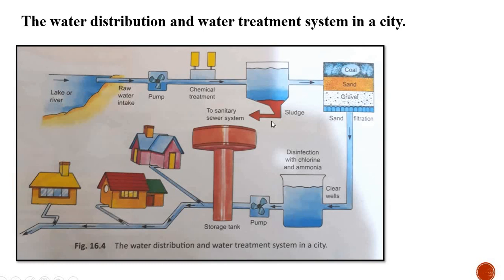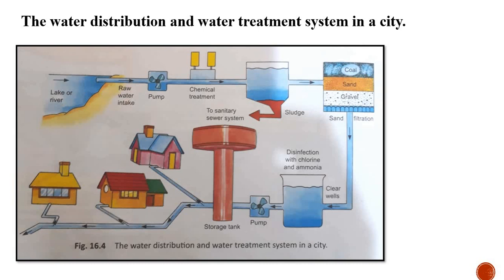So one question can arise here: what happens to this sludge? This sludge is taken out from here. After the water is passed through this layer, the sludge is taken from this tank. And when the water is transported into these layers, the minute particles get stuck in these layers, and the water then passes through this tube and is accumulated in the clear wells. Now the heavier impurities and the minute impurities are separated and filtered from the water.